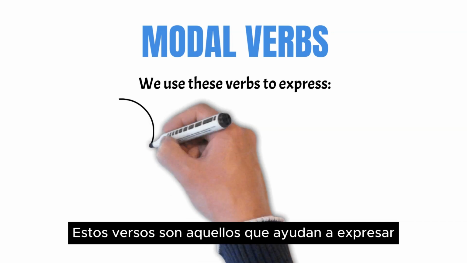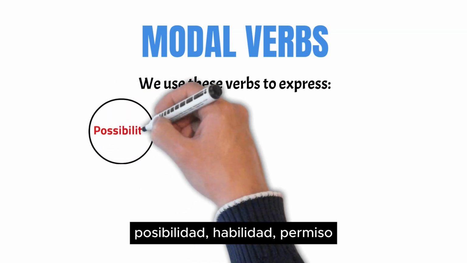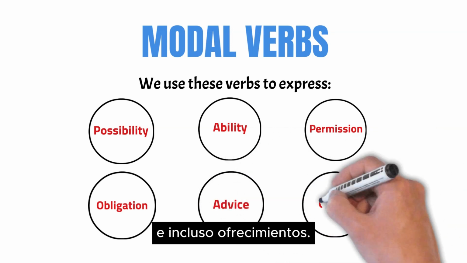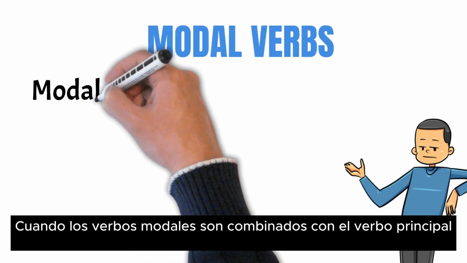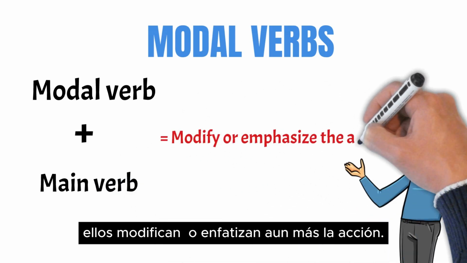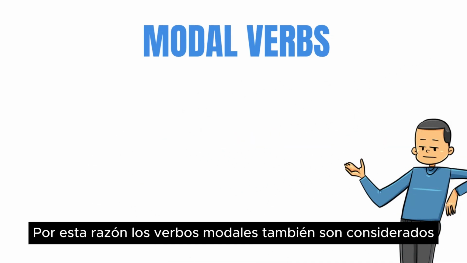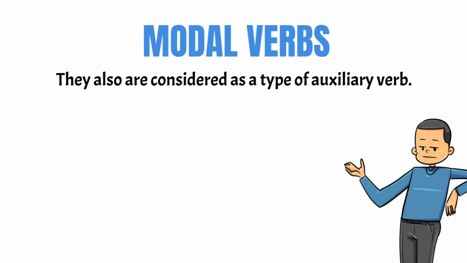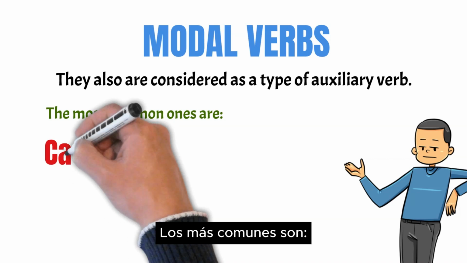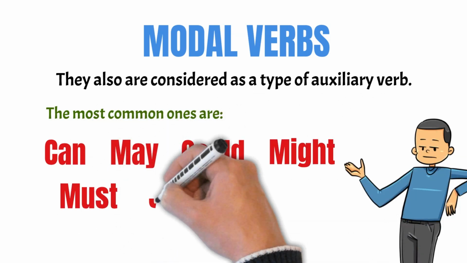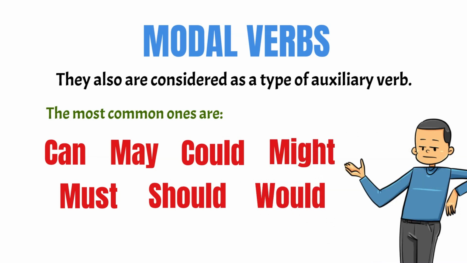These verbs are those that help to express possibility, ability, permission, obligation, advice, and even offers. When modal verbs are combined with a main verb, they further modify or emphasize the action. For this reason, modal verbs are also considered a type of auxiliary verb. The most common ones are can, may, could, might, must, should, and would.